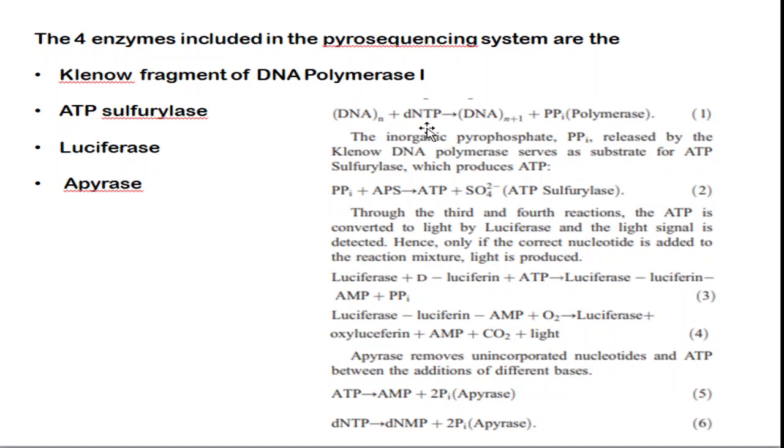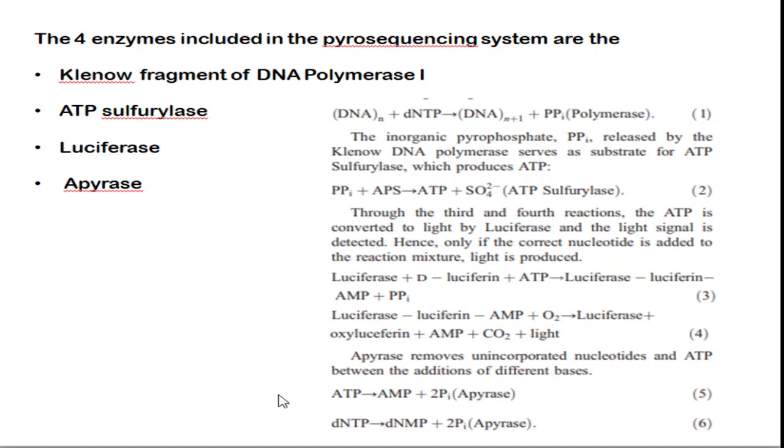So the fragment of DNA polymerase is involved in addition of your dNTPs, and when a dNTP is added, it will be releasing a pyrophosphate. This PPi means inorganic pyrophosphate, and this PPi will be serving as a substrate for the second enzyme called ATP sulfurylase, which will be generating ATP, and the third enzyme is luciferase, which will be converting luciferin to oxyluciferin, ultimately generating a light. Okay, this light will be detected so that you can find out the entire sequence of your DNA.